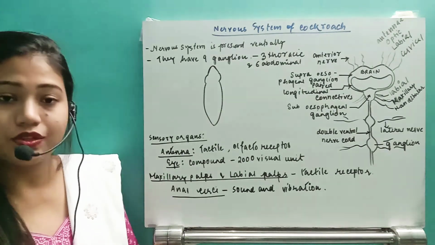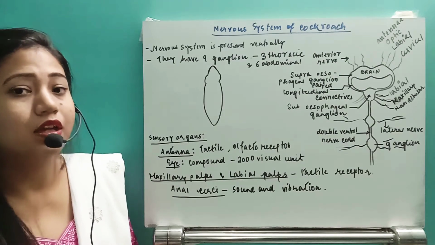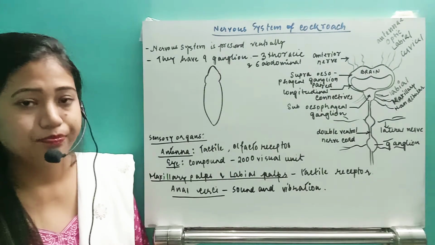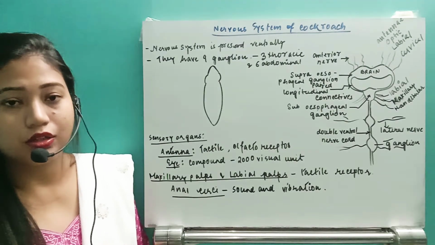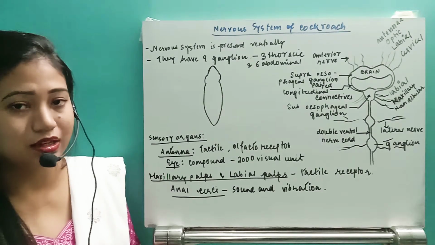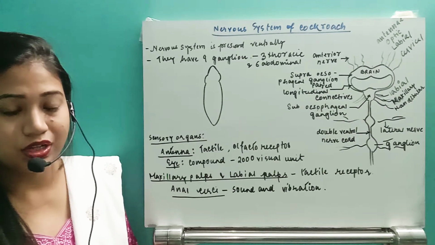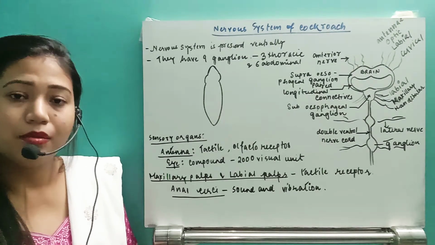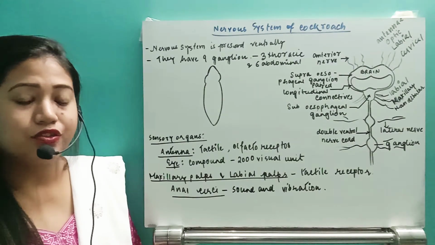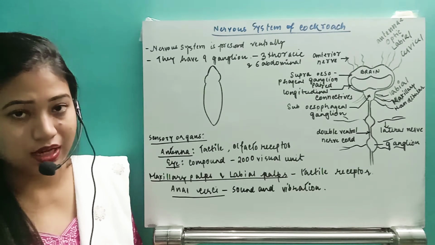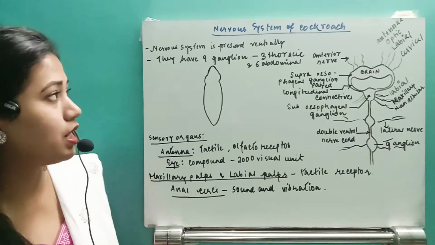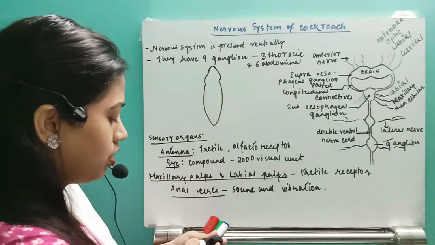If it comes to the nervous system, in case of cockroach, the cockroach have double ventral nerve cord. The nervous system is located on the ventral side. I have already told you in the circulatory system that laterally, whenever you divide the organism, then they have three sinuses. Towards the anteriormost dorsal region, that is known as the pericardial sinus, middle one, that is known as the perivisceral sinus, and the ventral side is known as the perineural sinus. So in the perineural sinus, they are going to have the nervous system. So remember that their nervous system is present on the ventral side.